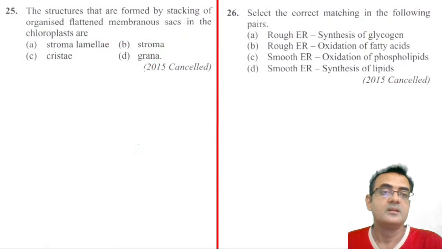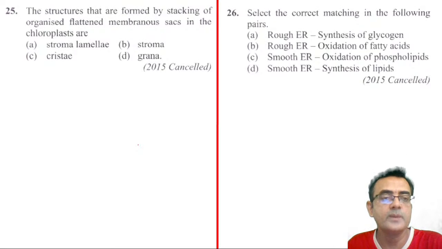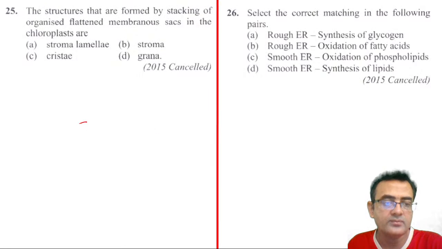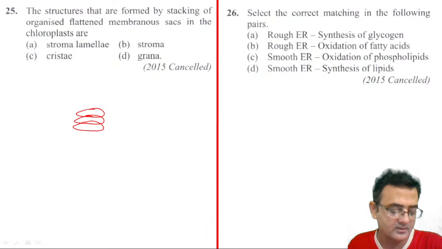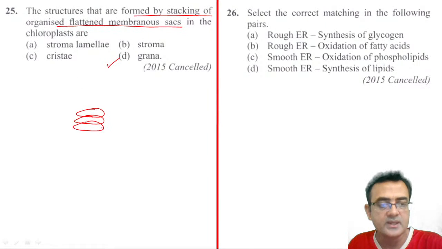Next. The structures that are formed by stacking of organized flattened membranous sacs in the chloroplast are called. This is again a very simple question. Okay, can you tell me the answer? A stack of thylakoids. They are asking, stack of thylakoids are called grana, right? They are called grana, right? The structure formed by stacking of the organized flattened membranous sacs. So this is thylakoid.